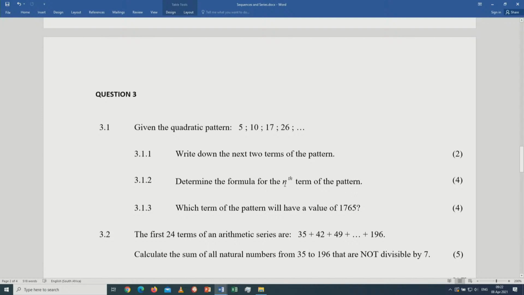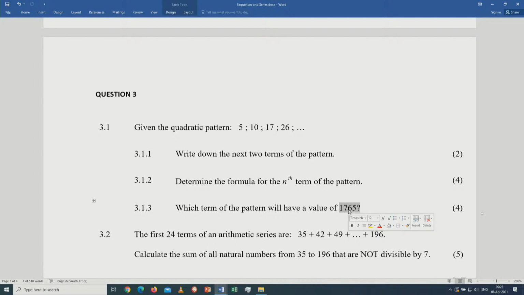The nth term that you determined in 3.1.2, you equate it to 1765. After equating, you write the equation in standard form, meaning you transpose 1765 to the other side so that it is left with 0 on one side.